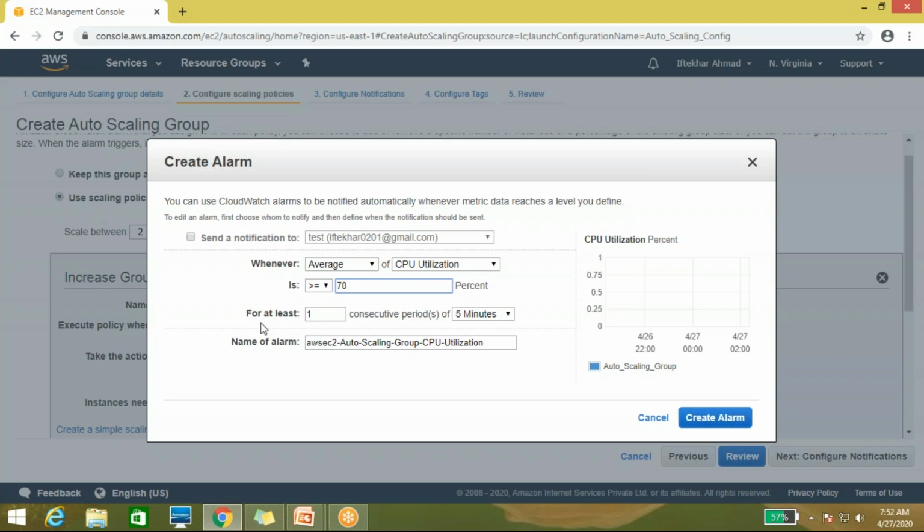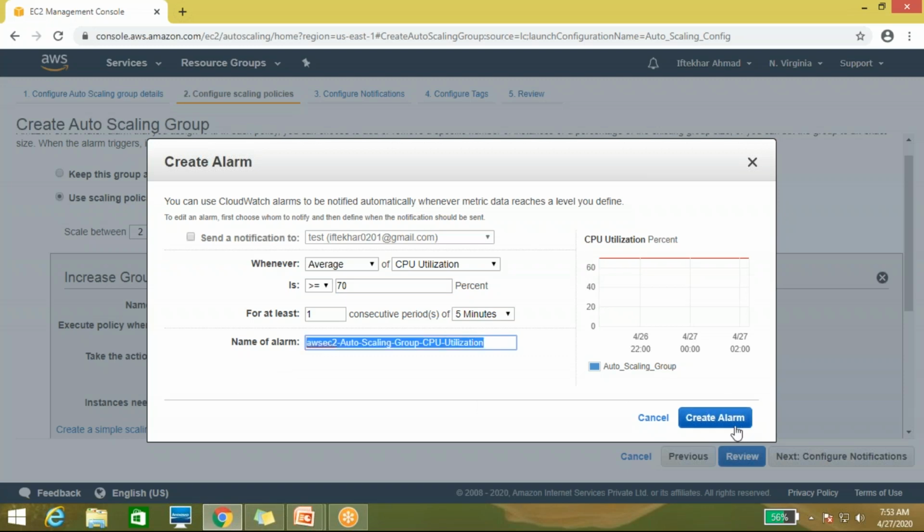Here you can see it's showing for at least one consecutive period of 5 minutes. So every 5 minutes it will check your instance whether the utilization is 70% or above. Like this you can set the name also, you can edit the name.